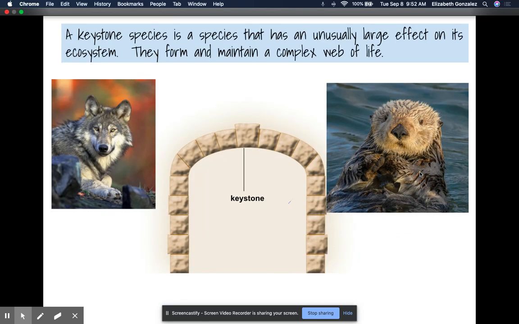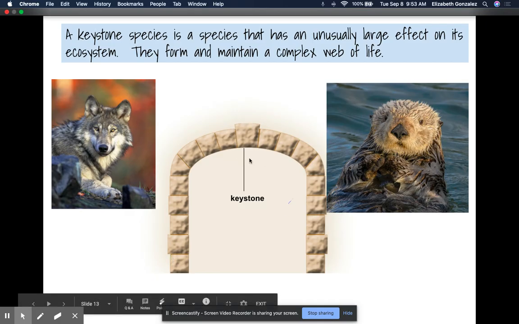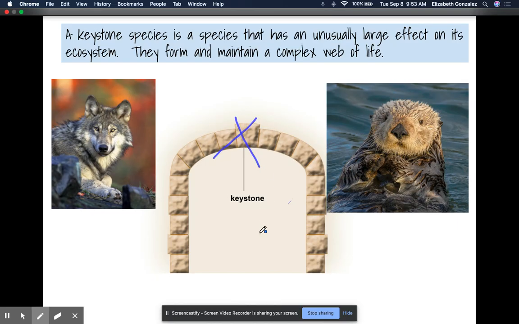A keystone species is a species that has an unusually large effect on its ecosystem. They form and they maintain a complex web of life. So the two examples that we have seen so far are the wolves of Yellowstone as well as the sea otters. And like we see, if we see this bridge, our keystone is right here in the middle. If I take this keystone away, so if I were to get rid of my keystone species, then what happens to my arch? Yep, it's going to go crumbling down.